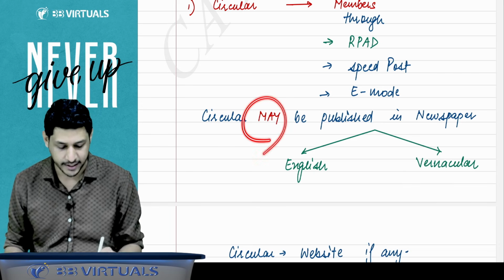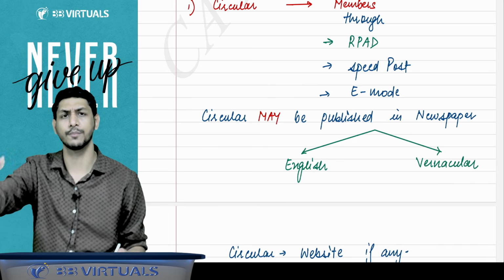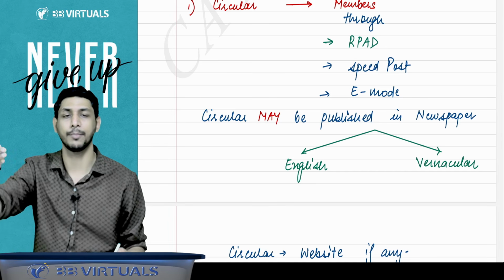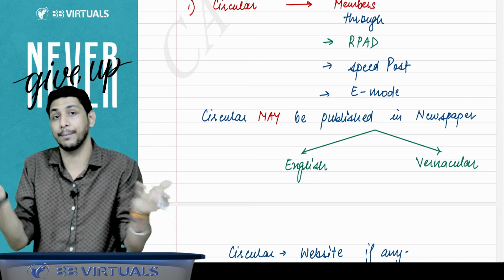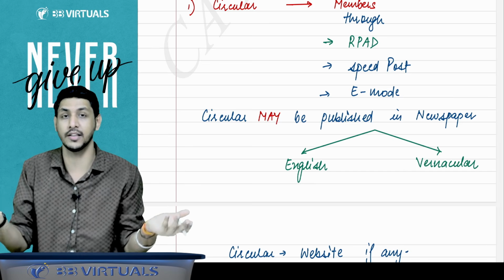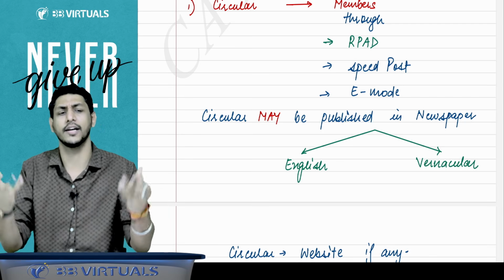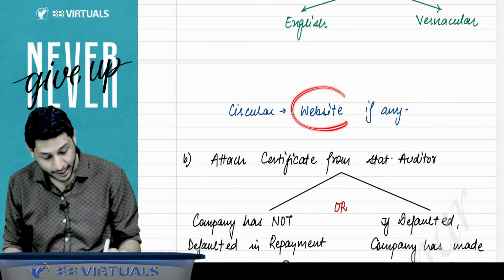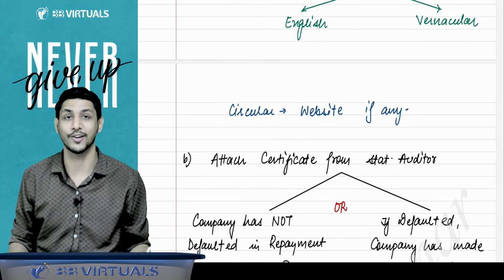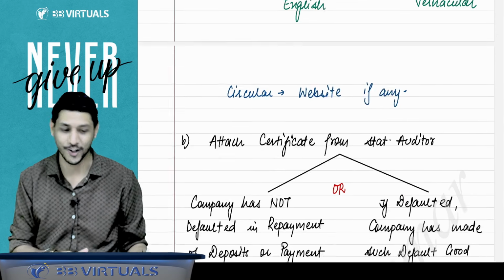But sir, why is 'may' written? Because the company is accepting deposits from the members. So if you want to publish it in the newspaper, you can publish it. If you don't want to, then don't publish in the newspaper. If you have a website also, then you have to publish the circular on the website also. Got it? Got it, sir.